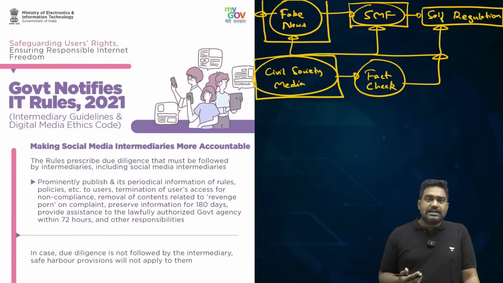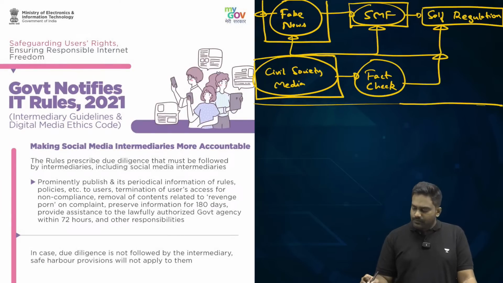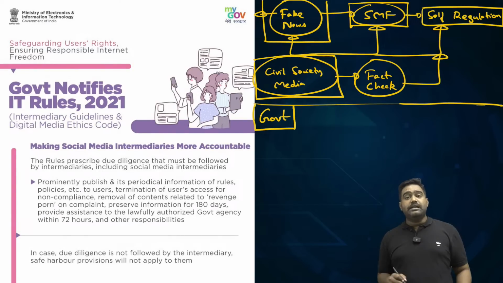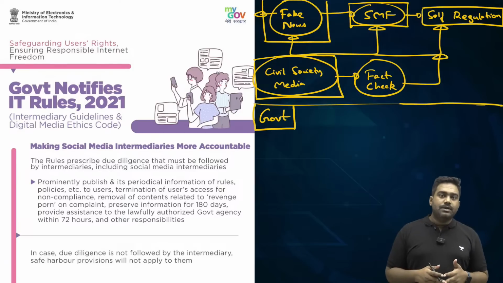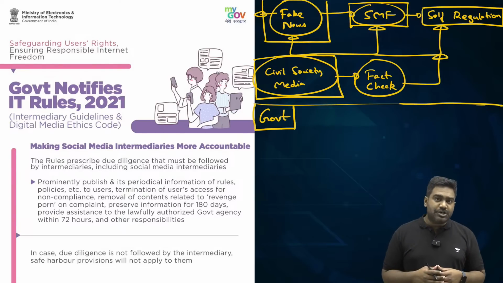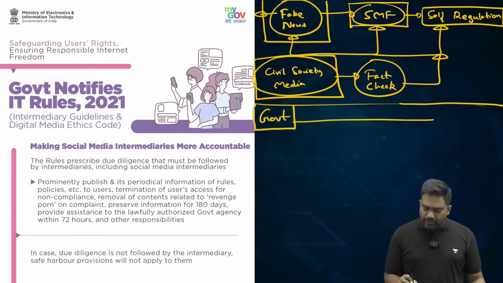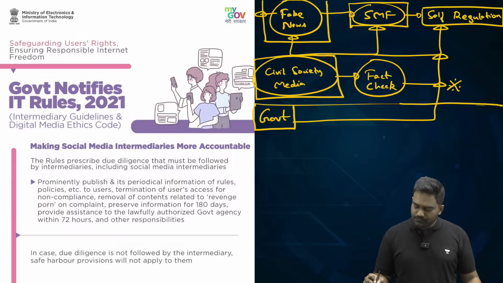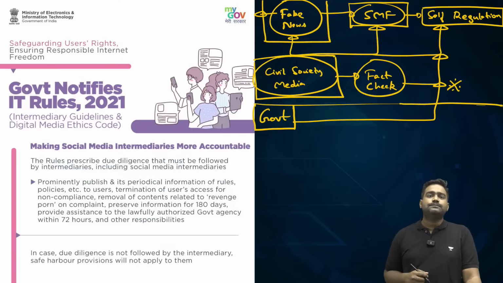There are many civil society activists playing a role as well. Apart from that, there is a need for the government to regulate fake news and these social media and digital platforms as well. Given the threat to social order and stability and security of the nation, it does become important to regulate these platforms, especially to tackle fake news.